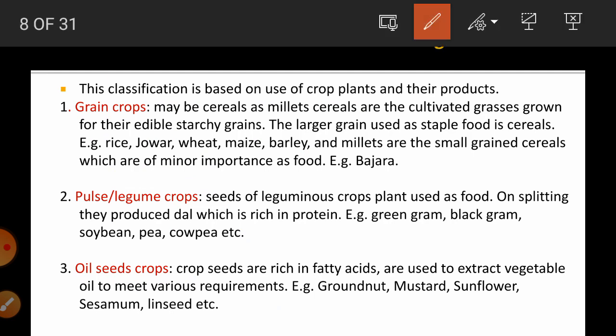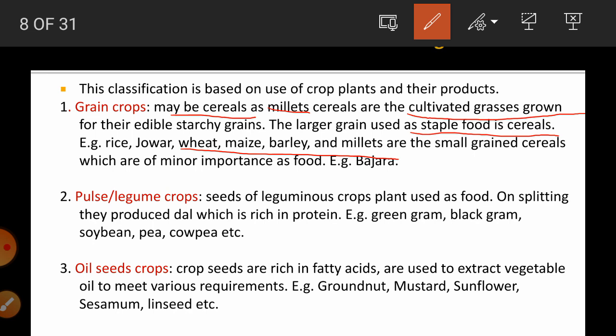It may be cereals or millets, or maybe leguminous crops also. Their larger grain part is used as a staple food as a cereal. So examples are rice, jowar, wheat, maize, barley and millets.